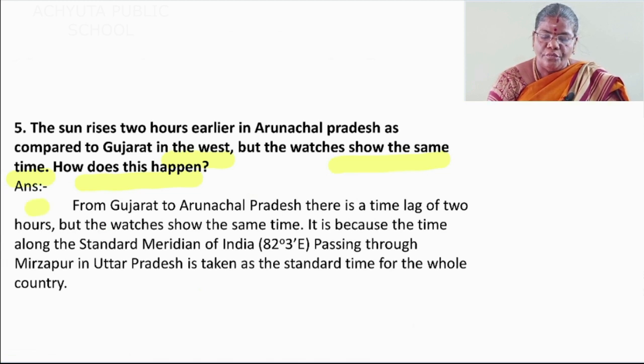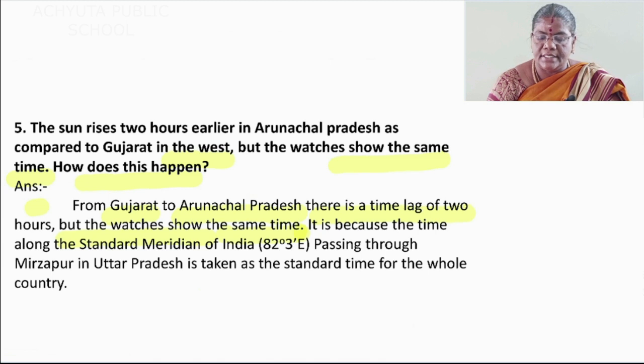Answer. From Gujarat to Arunachal Pradesh, there is a time lag of 2 hours. But the watches show the same time.